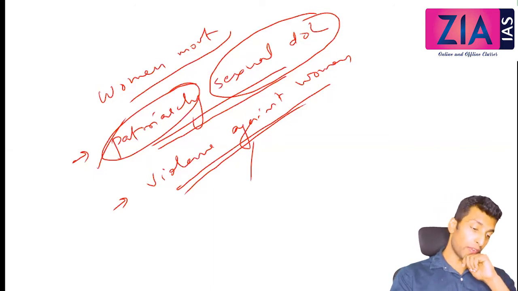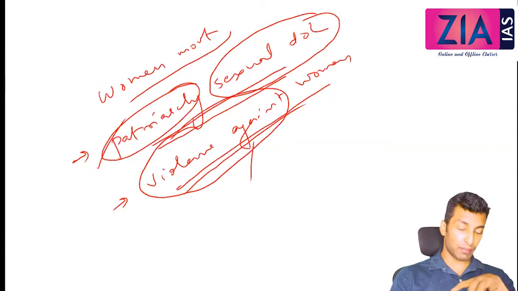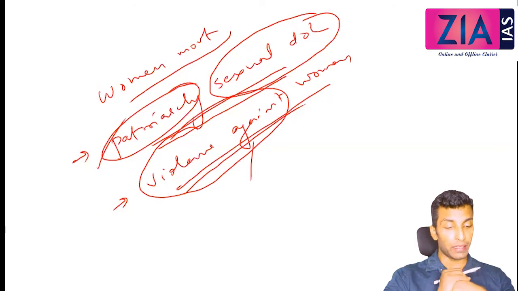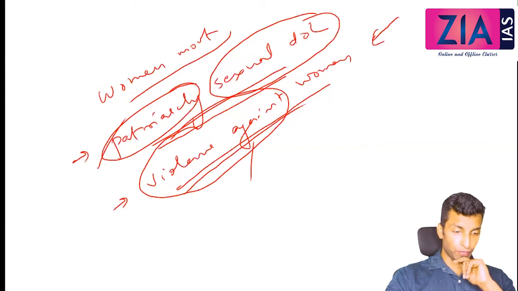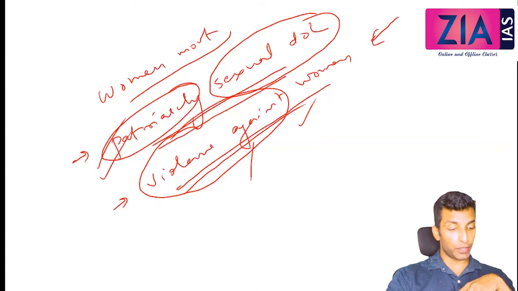Then we will also talk about various kinds of violence. Many times I have discussed manifest violence, latent violence, etc. Exactly the same thing. I'll make it formal here so that we can complete that particular area of the syllabus also. So this is coming from the last chapter of your paper 2, violence against women. This is from family, paper 1, and paper 2 is there, so we'll cover it together.